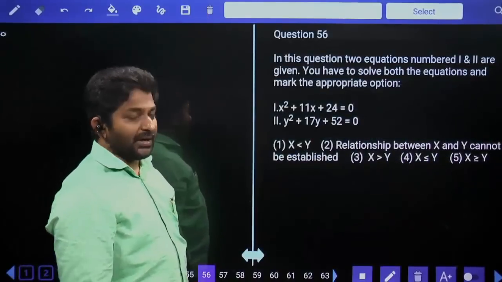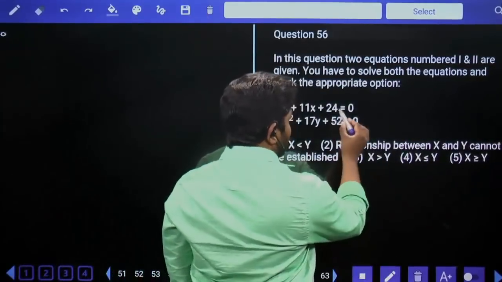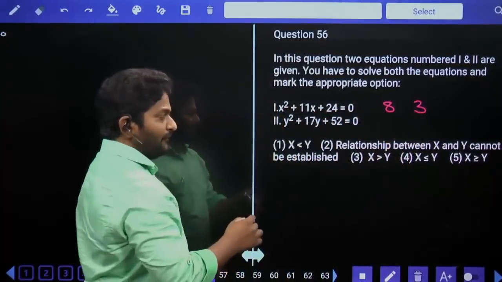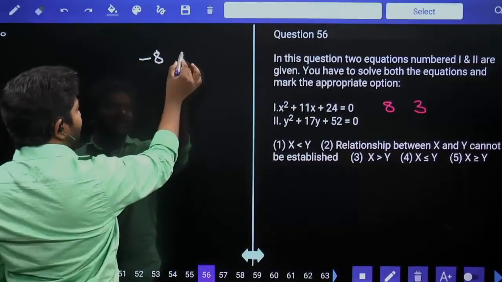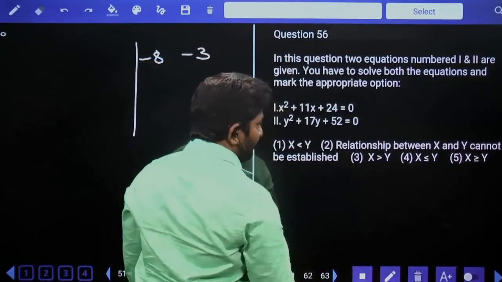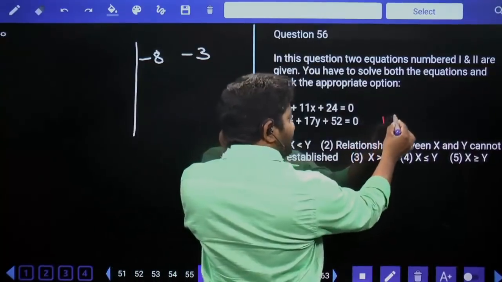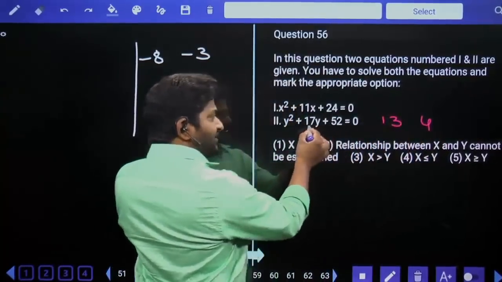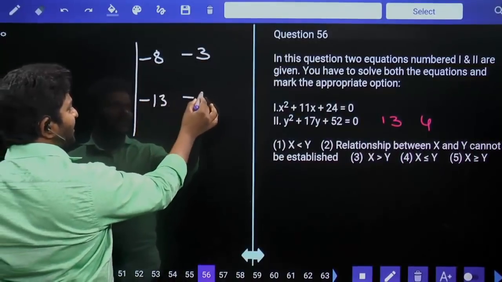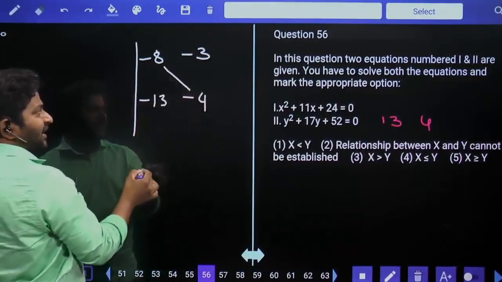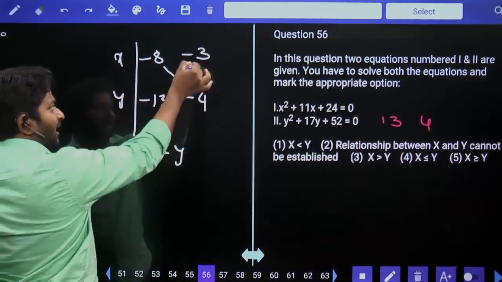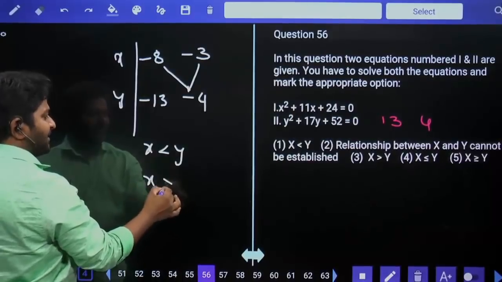Now we have quadratic equations. 24 can be written as 8 times 3, and 8 plus 3 is 11. Factors are minus 8 and minus 3. Now 52 can be written as 13 times 4, and 13 plus 4 is equal to plus 17. Factors are minus 13 and minus 4. If we consider these two, x is less than y, and if we consider these two, x is greater than y.